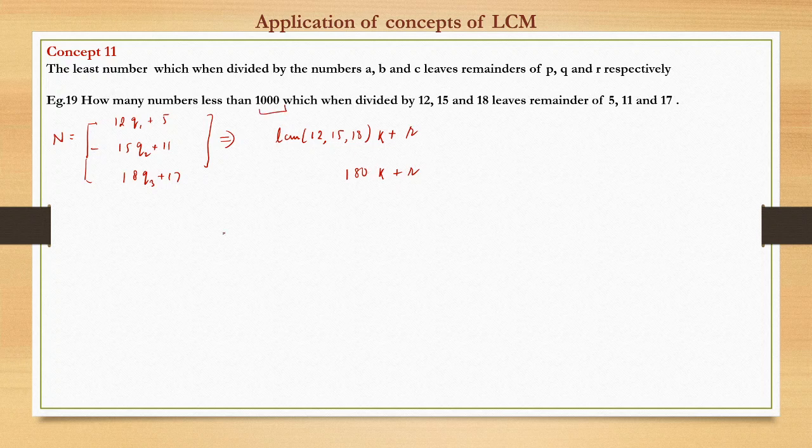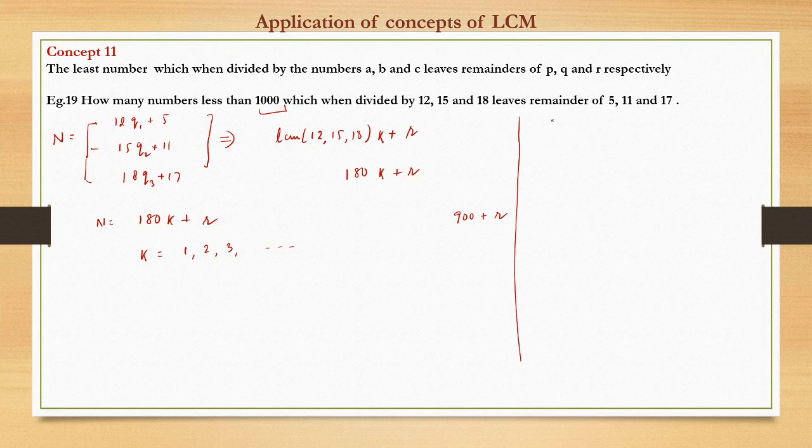Okay, so for n to be less than 1000, k can take some value. k can take the value of 1, 2, 3, up till what? Up till 5 it can take, but can it take 5? If it is 5, then it becomes 900 plus some r. So we need to check what the r is here. Let us check the r.